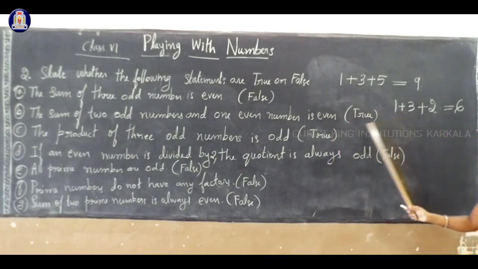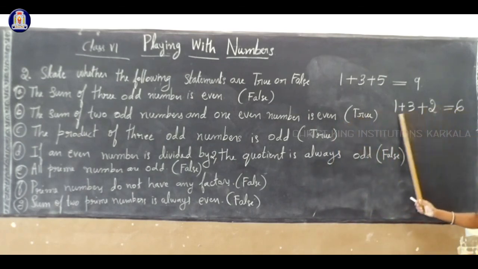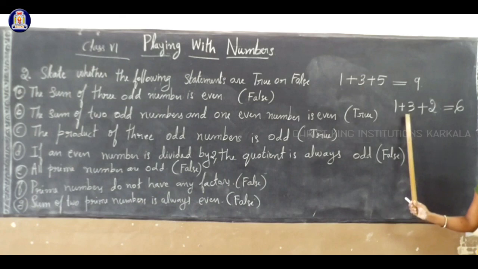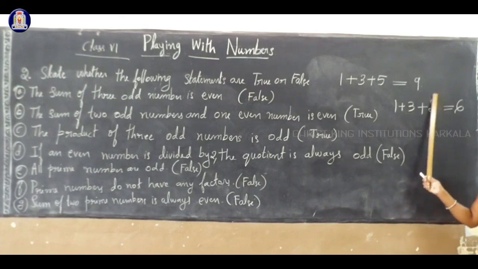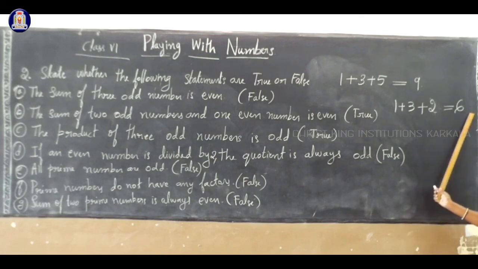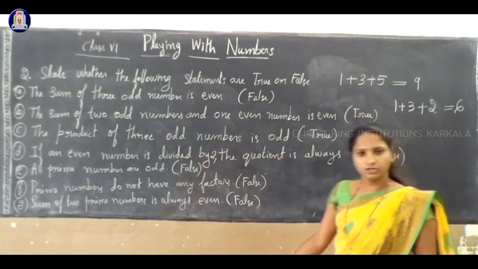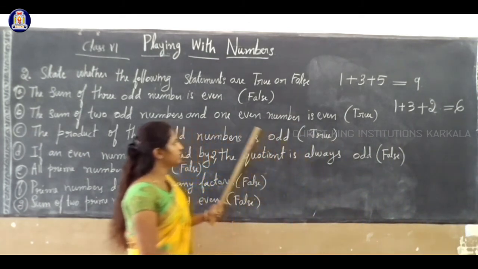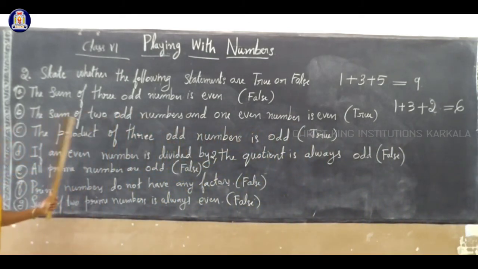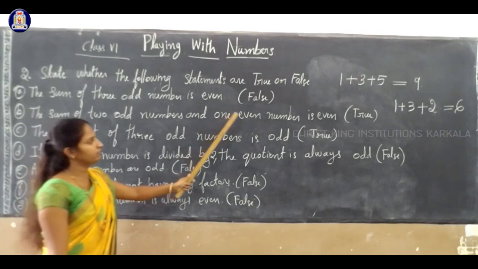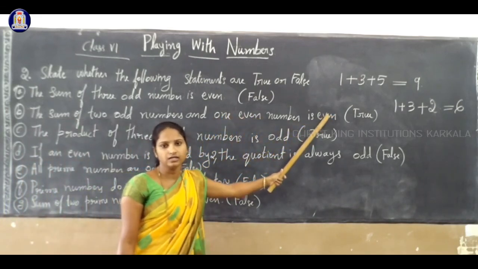Yes, this is the answer, also we got even. See here, 1 plus 3. These two are odd numbers. Then one more, you can take any even number. If you add this, the answer will get even. Clear? So the second statement is true. Means the sum of 2 odd numbers and 1 even number is even.